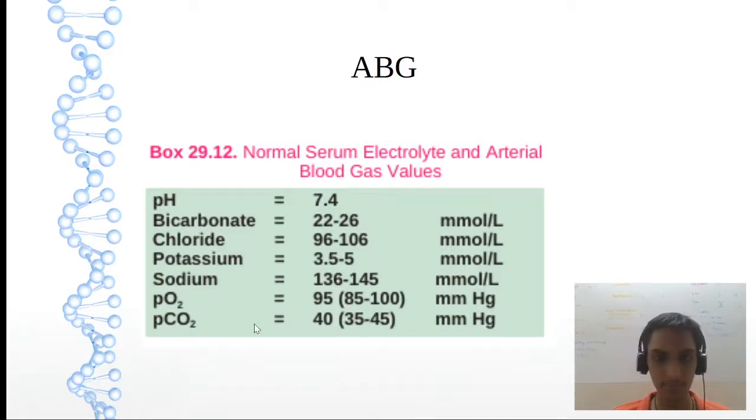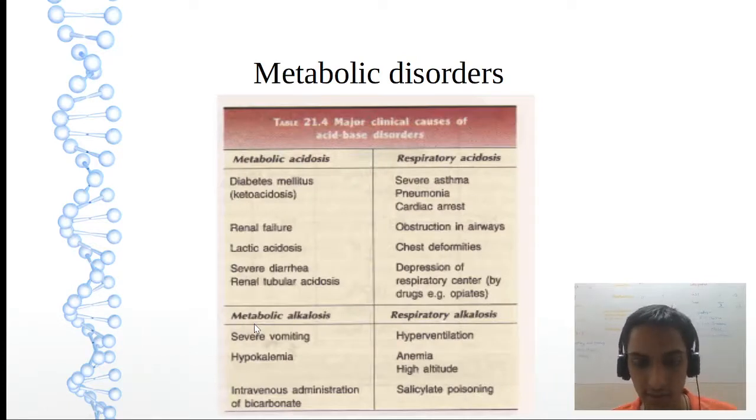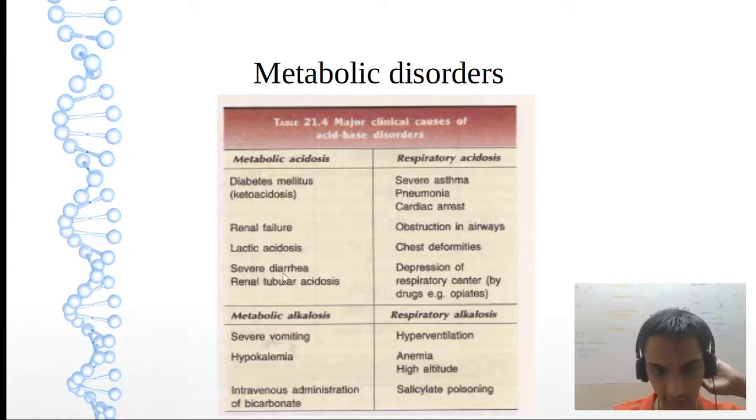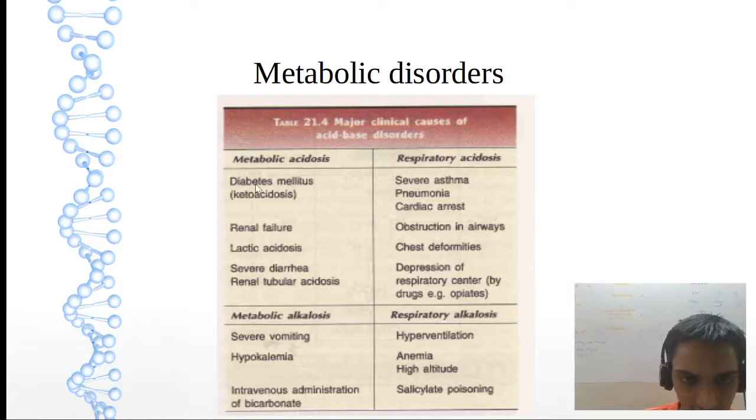Now let us see the metabolic disorders. This is a table. First we will see acidosis. Left side metabolic and this side respiratory. For metabolic, you can write DKA, kidney failure, lactic acidosis and severe diarrhea. Four are enough.